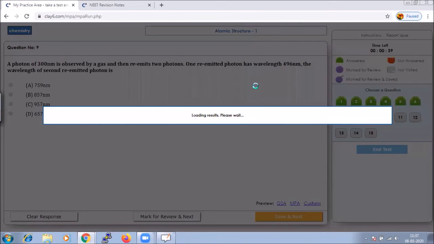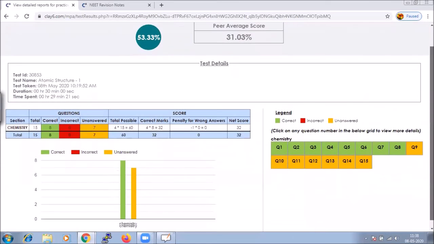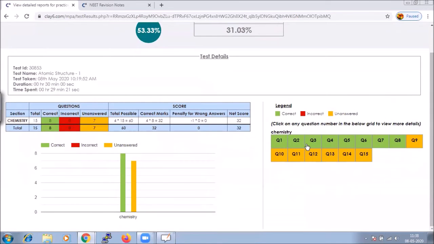Because it was a 30 minute test. So if we end the test, this green color indicates that we have answered the question and that is right. And orange color indicates that I have not attempted those questions. Hence, it is in orange color.